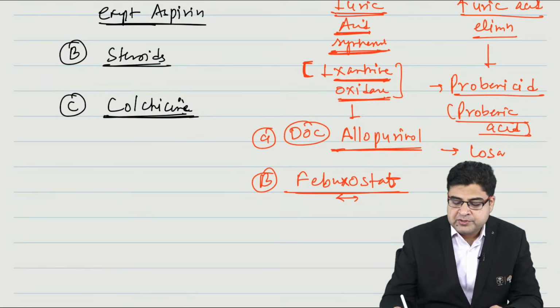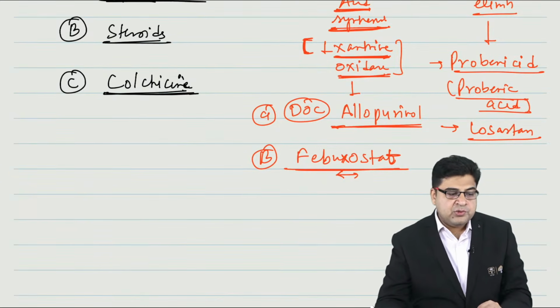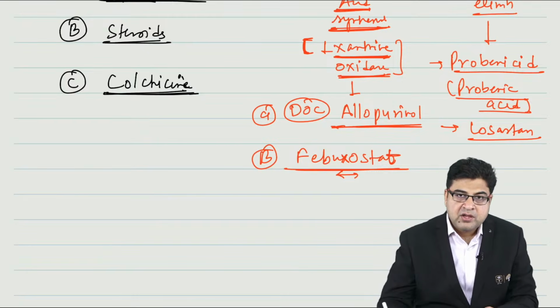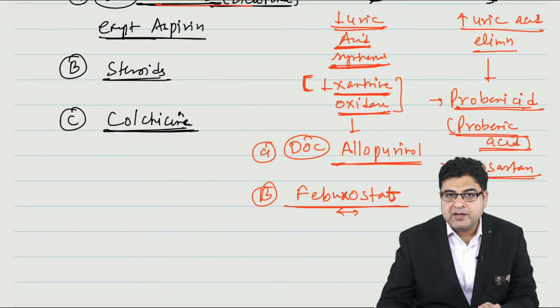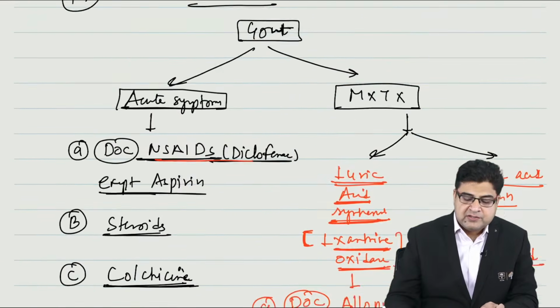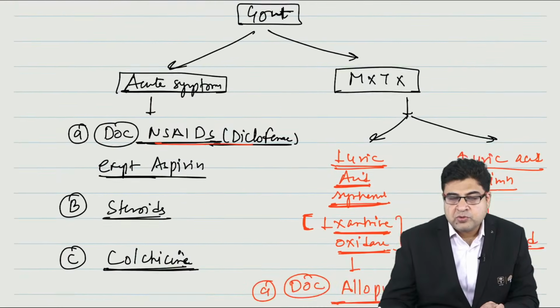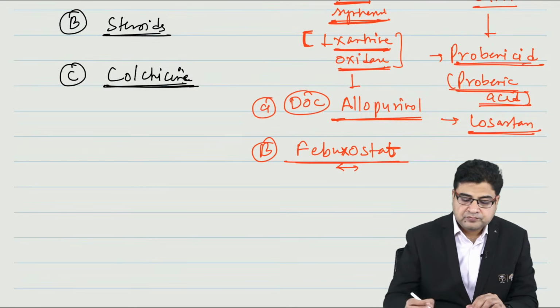We can also use a medicine known as losartan. Losartan is one more drug which I can use as a uricosuric medicine. I can use probenecid for uric acid elimination. So these are the medicines which I can use for the treatment of gout. Topic number 17 I have chosen for you is gout.